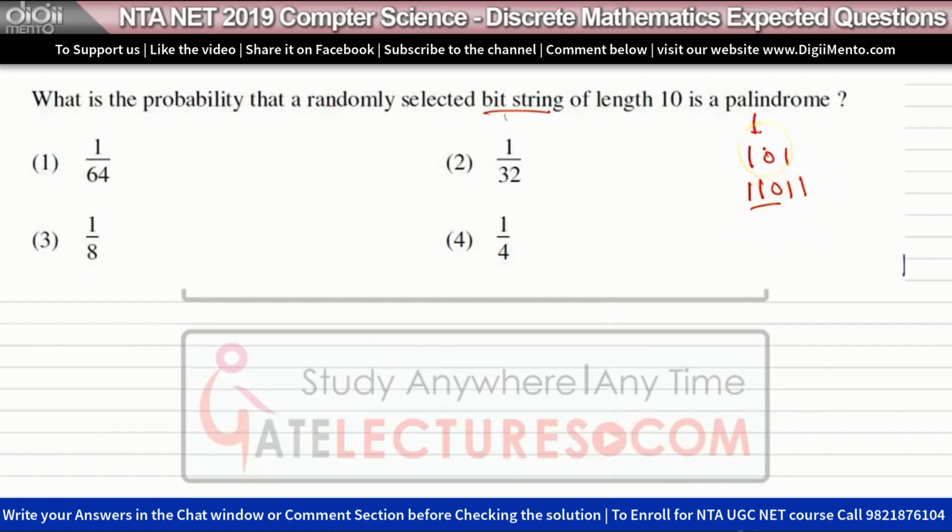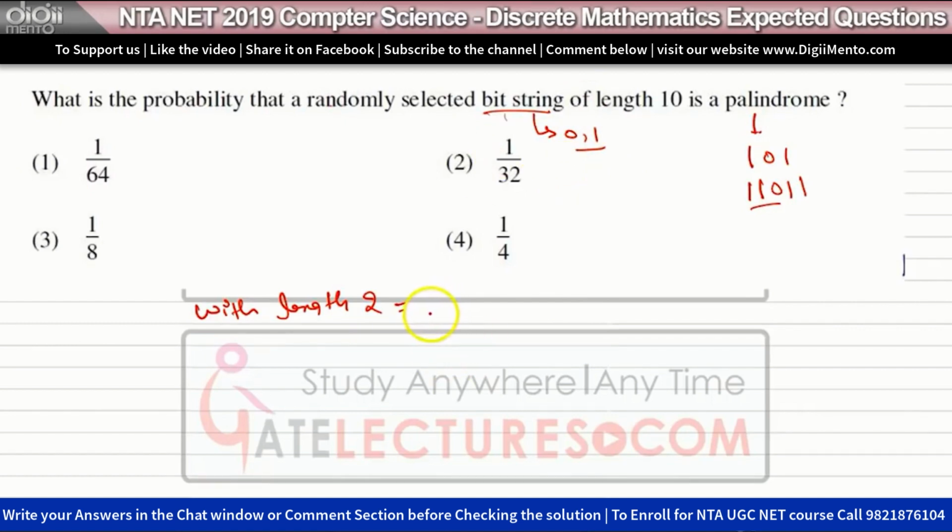How many strings can we have with length 10? Let's say with length 2, how many strings are possible? Remember, this is a bit string, which means 0 or 1. We can use only 2 digits to form a number, 0 or 1.